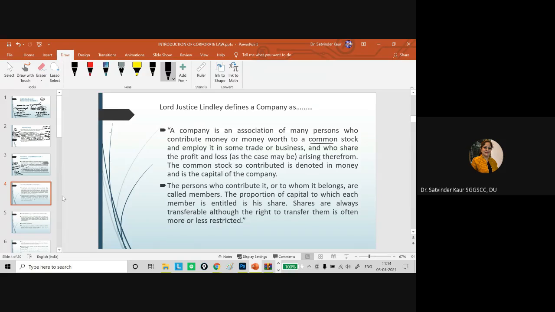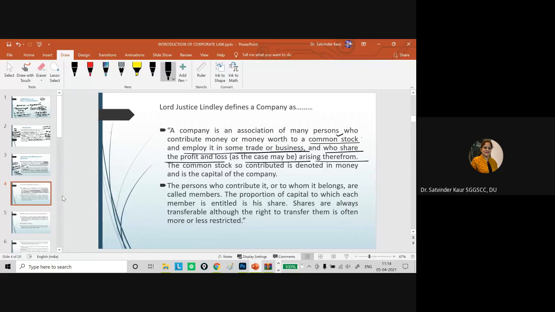So this common stock, we have already discussed that the capital is divided into smaller denominations or units which are known as the shares. And this common stock, this capital, this money is employed in some trade or business, and they share profit or loss as the case may be arising therefrom.